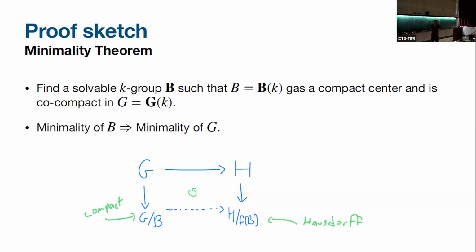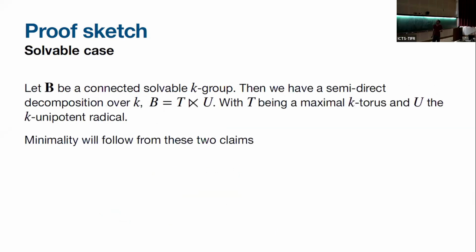So really, in order to prove minimality, I just need to prove it for solvable groups. Great, so let's prove it for solvable groups. And solvable groups, again, have this wonderful semi-direct product, where T is some torus and U is the unipotent group. And the proof of minimality will follow from these two claims.